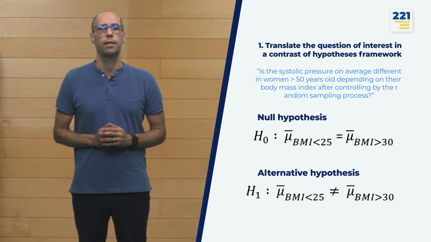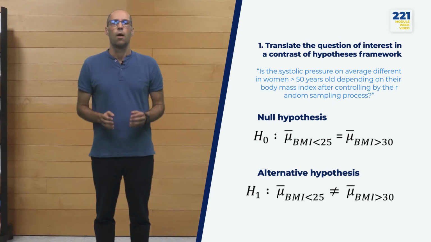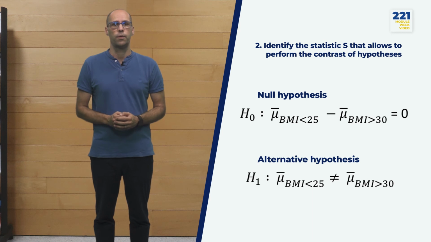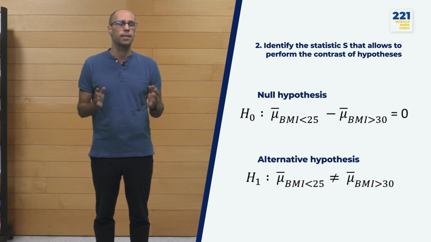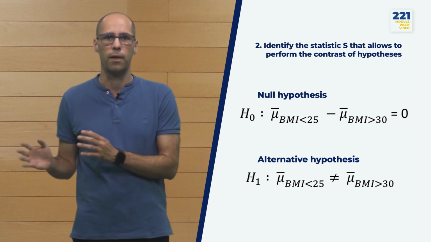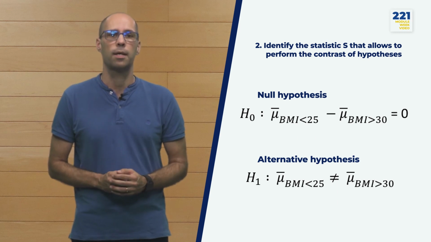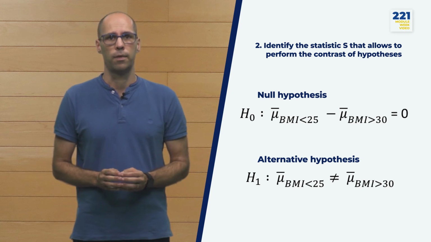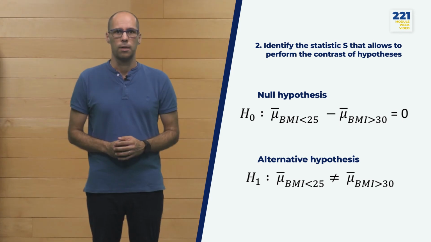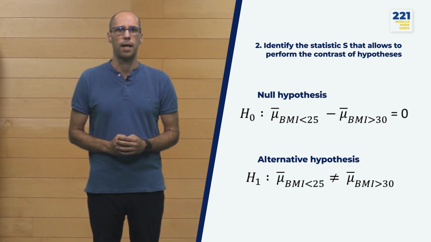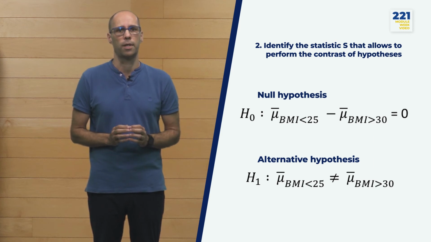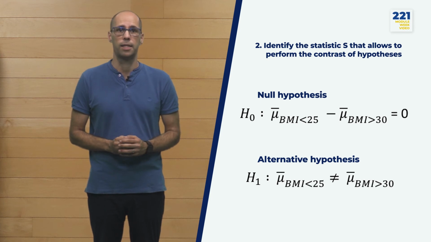So now we have to identify the statistic we want to use. However, which is the statistic we want to quantify in the null hypothesis? Equals is not really a number we can estimate. So what we can do is to create a variable or a statistic out of this equality by subtracting one mean from the other. Now, S is something we can quantify and estimate how likely is S different from 0, or null hypothesis. Nevertheless, to quantify how likely is S to happen under the null hypothesis, we need to know the shape of the probability distribution under such hypothesis. And this is not an easy task.